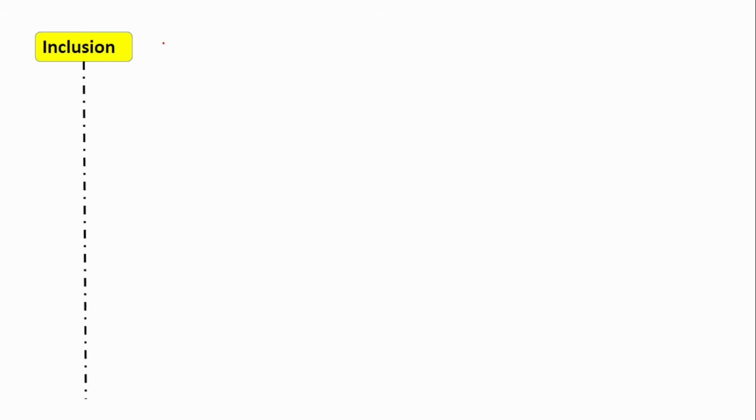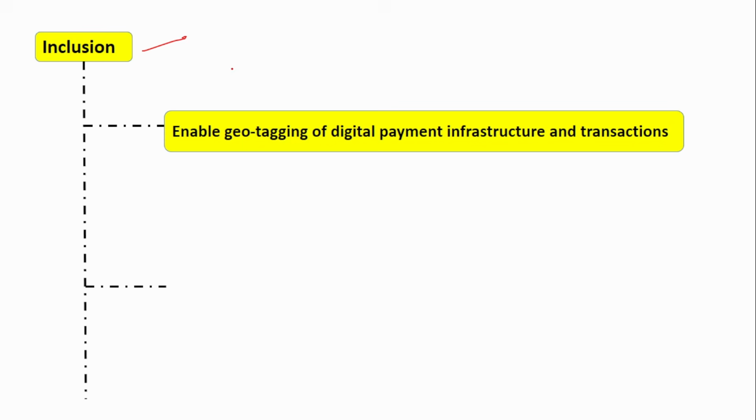The next pillar that we are going to cover is inclusion. Under this, what are the initiatives taken by the RBI? The first one is to enable geotagging of the digital payment infrastructures and transactions. Here, digital payment infrastructure mainly means the POS, that is point of sale, and the QR code transaction. This is all digital payment, right?